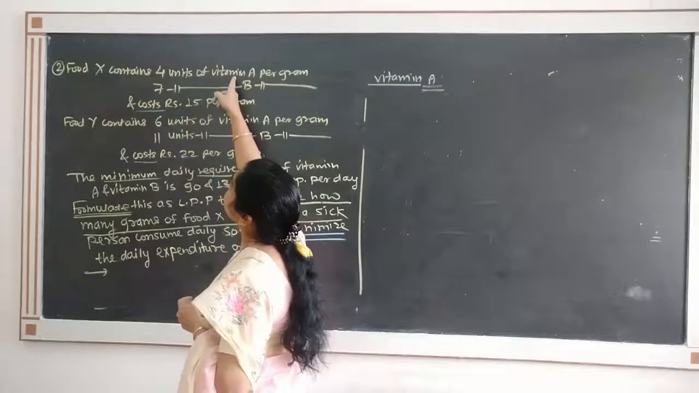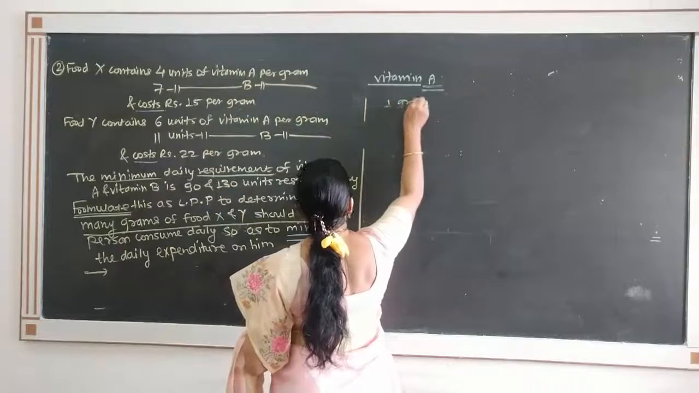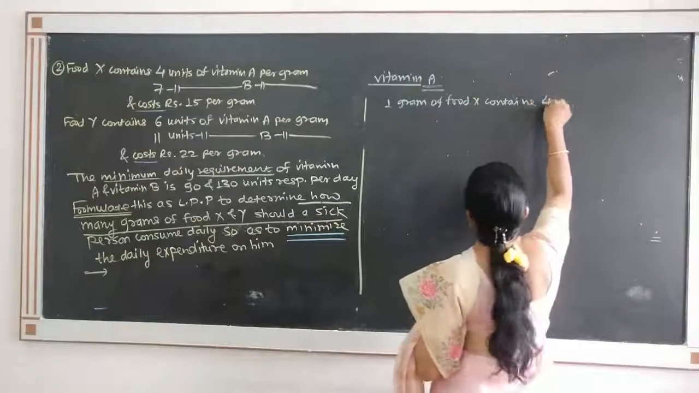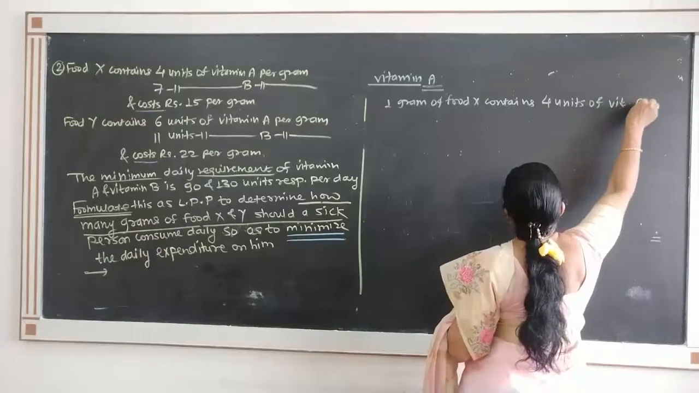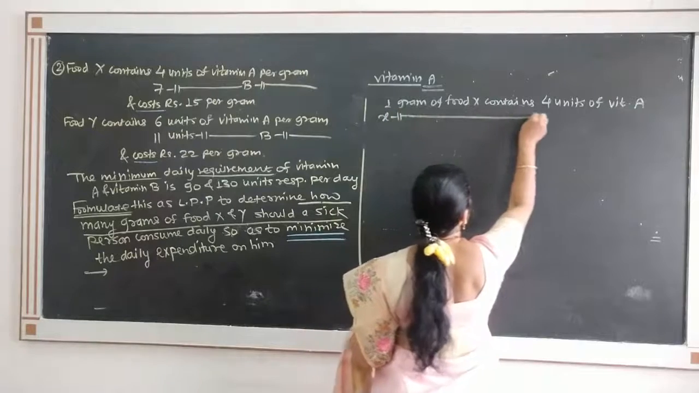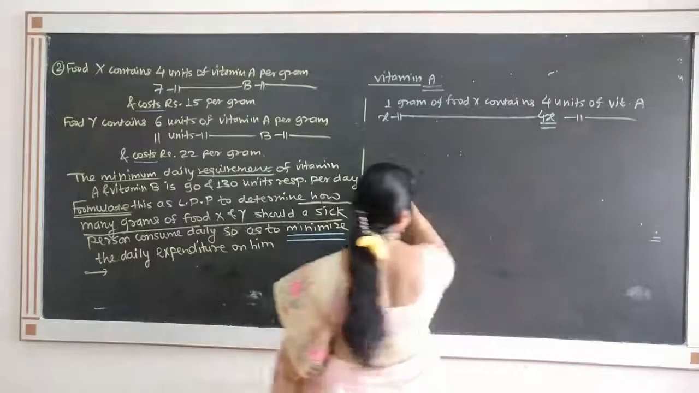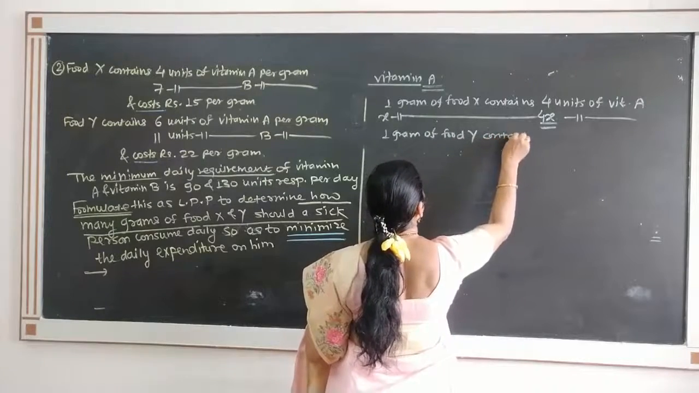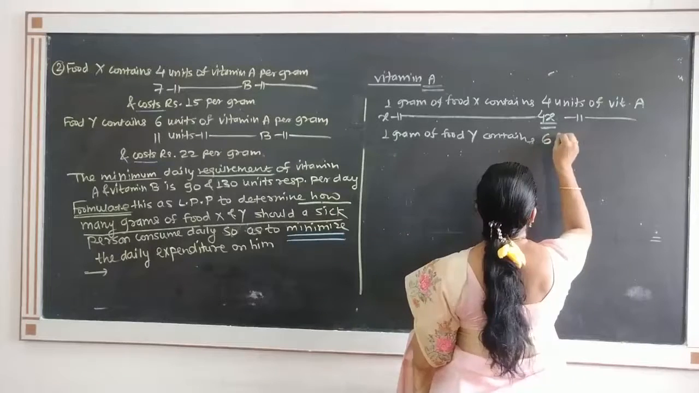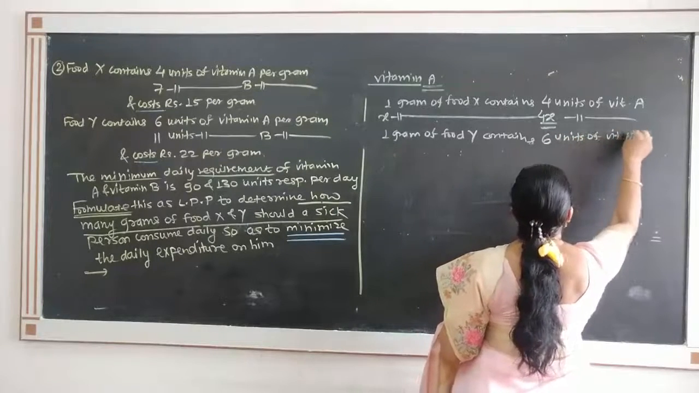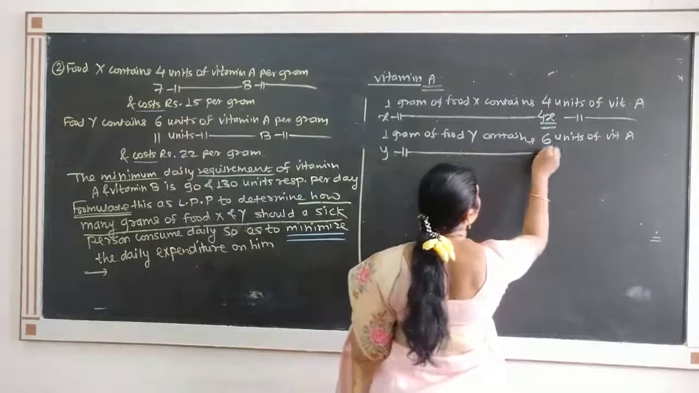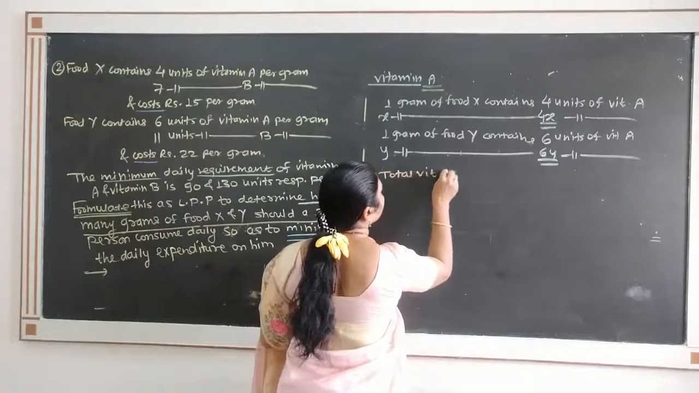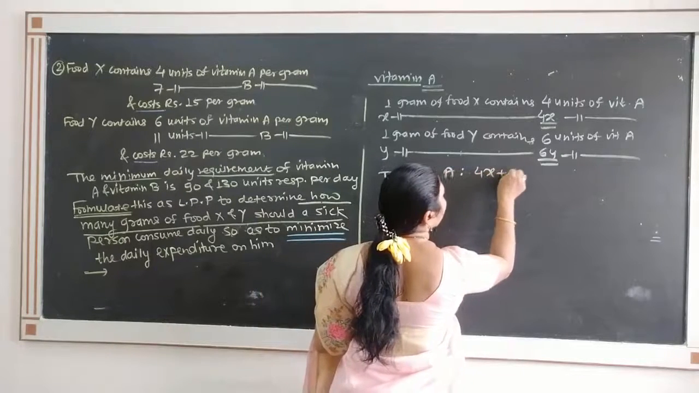Food X contains 4 units of vitamin A per gram. So 1 gram of X contains 4 units of vitamin A. Therefore, x grams of food X contains 4x units of vitamin A. Similarly, 1 gram of food Y contains 6 units of vitamin A. Therefore, y grams of food Y contains 6y units of vitamin A. Total vitamin A required is 4x plus 6y.